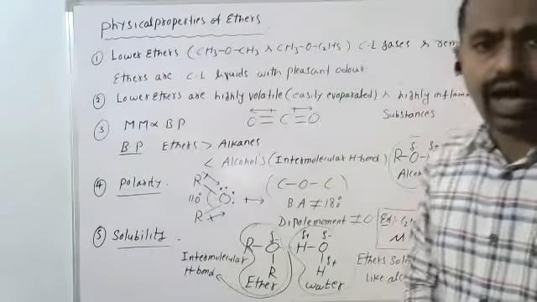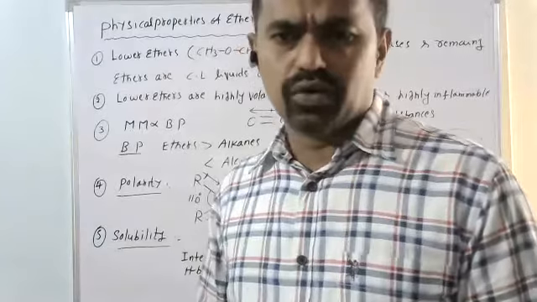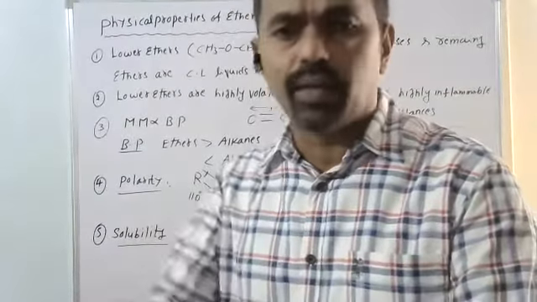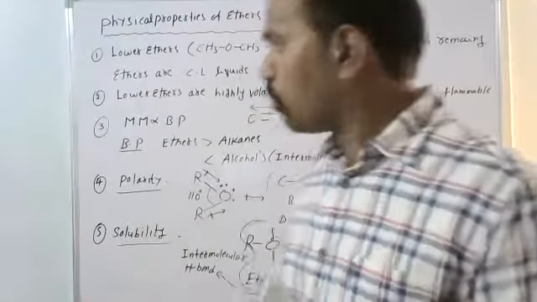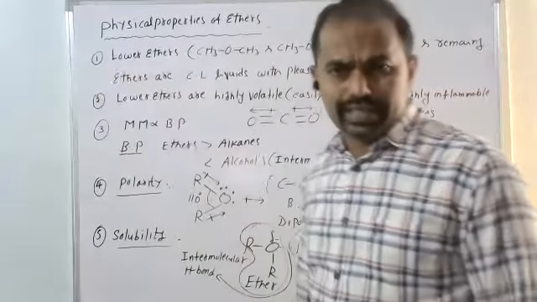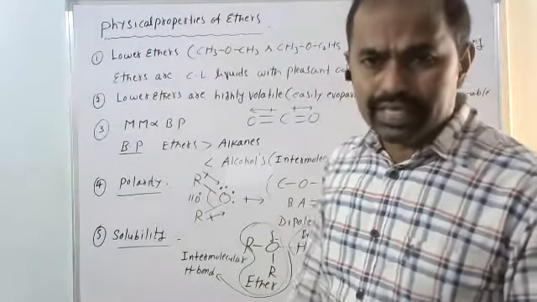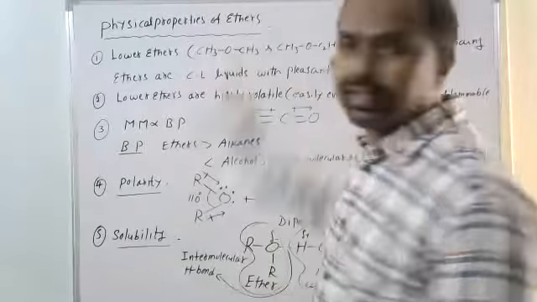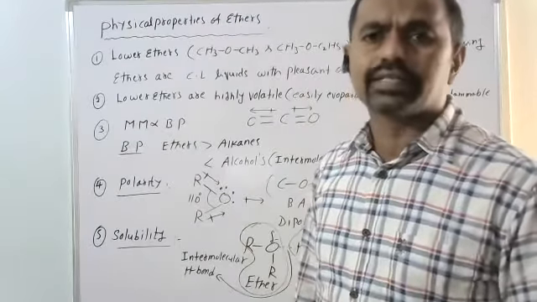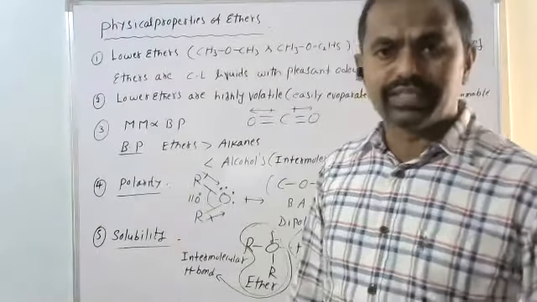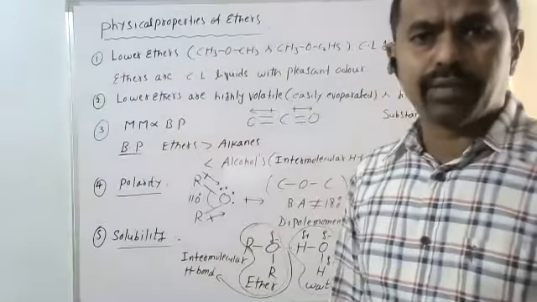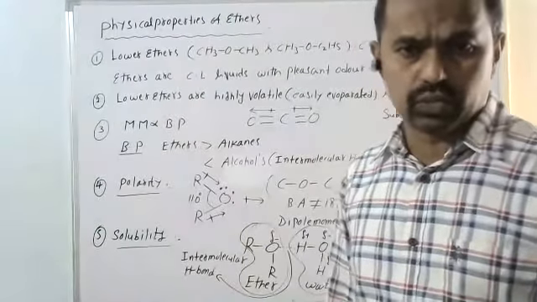But if you take alkanes, solubility is almost negligible, we can say insoluble, because the alkanes do not form hydrogen bonds with water. These are the important physical properties. See this first one, lower ethers. Lower ethers are nothing but low molecular mass ethers like dimethyl ether and ethyl methyl ether. These are colorless gases. The remaining ethers are colorless liquids with a sweet smell. Lower ethers are highly volatile, and at the same time highly inflammable also.